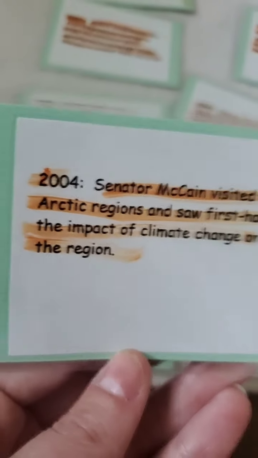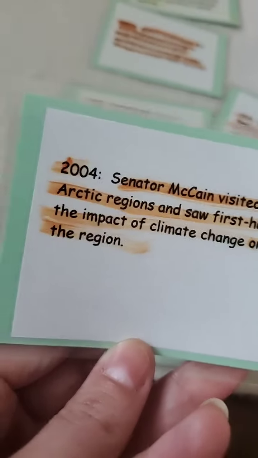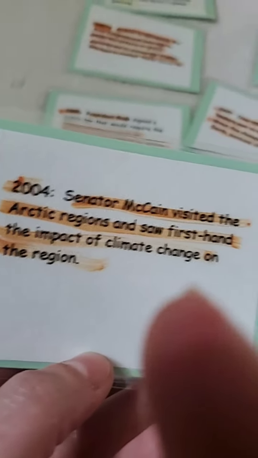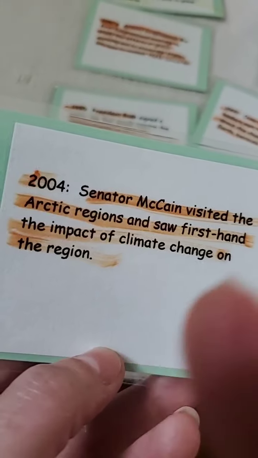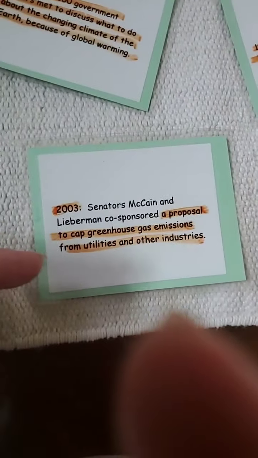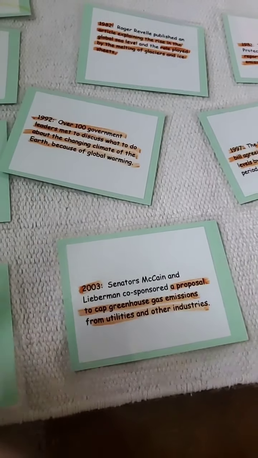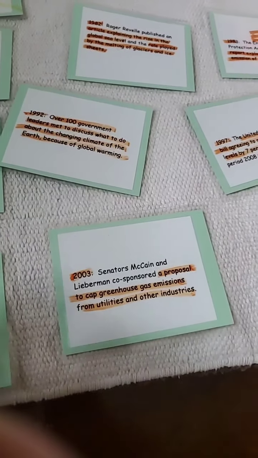And so 2004, just 1 year later, Senator McCain again visited, so he was really trying to understand. He visited the Arctic regions, and he saw firsthand the impact of climate in that region, okay? So this guy was really trying to put things in motion, really trying to help with the bills and to help the businesses, making sure they're not taking advantage of the world, right? Just because they want to make a quick buck, right?